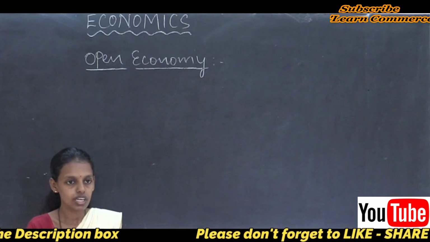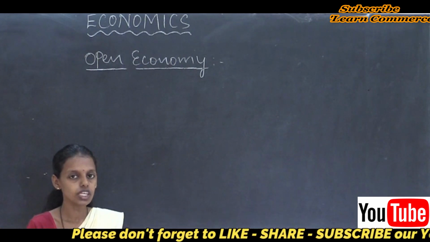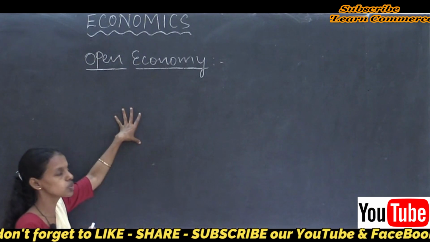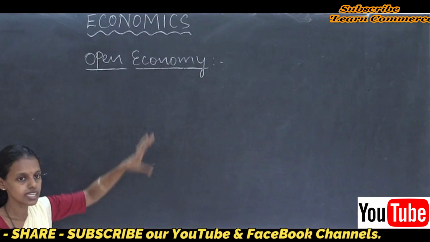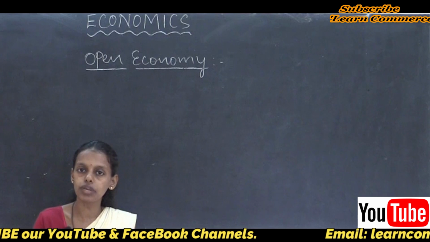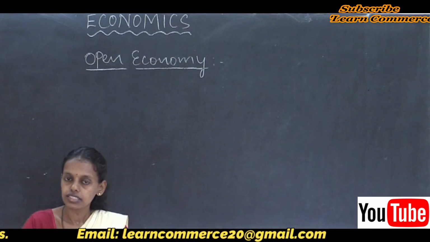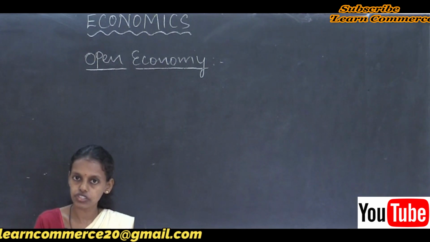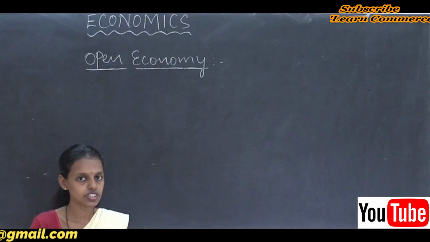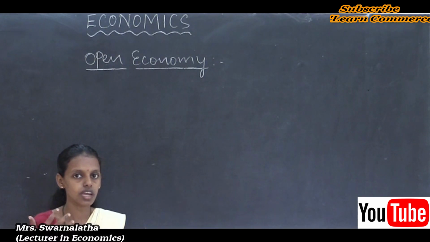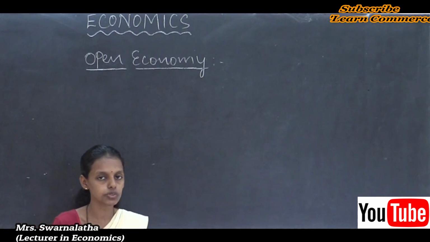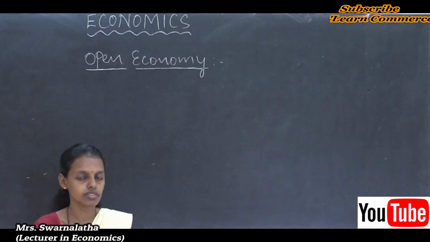Now let us see the differences between open economy and closed economy. This chapter is about open economy, because macroeconomics also deals with international trade: external trade, exports, imports, national aggregates, output level, total employment level and all.